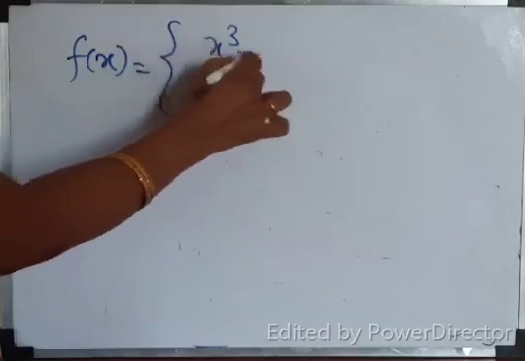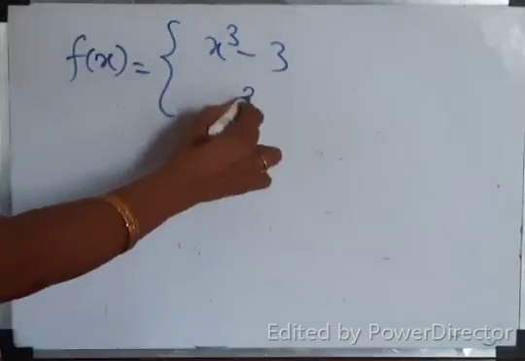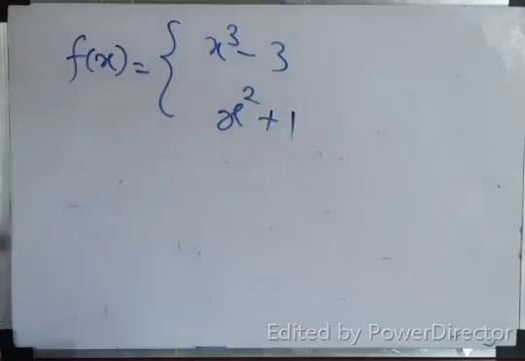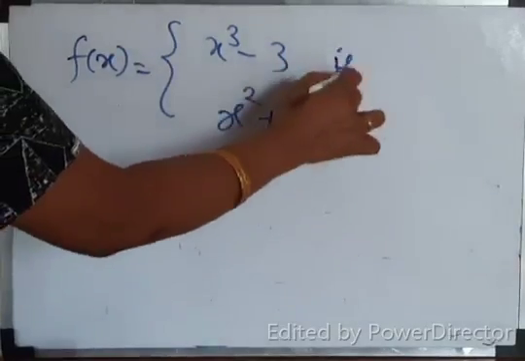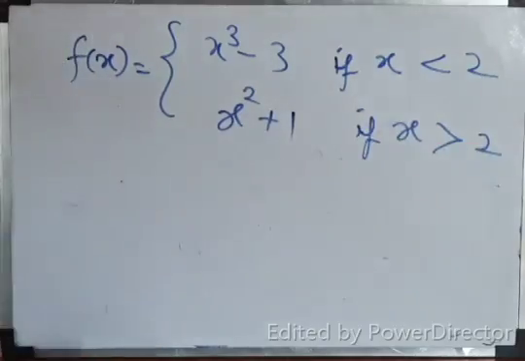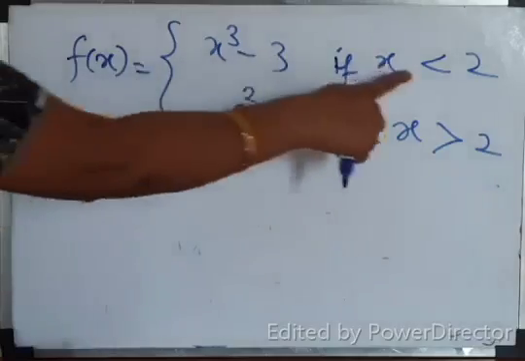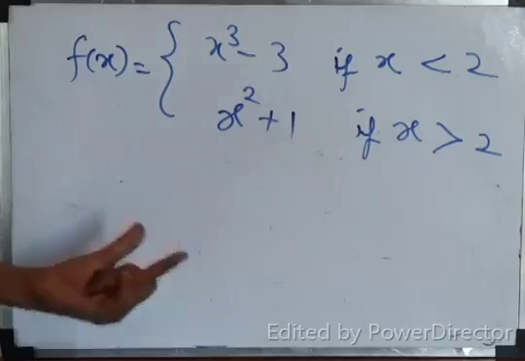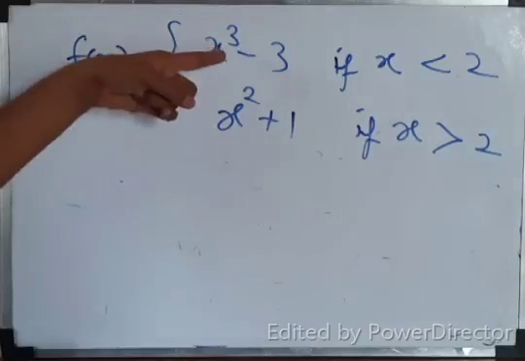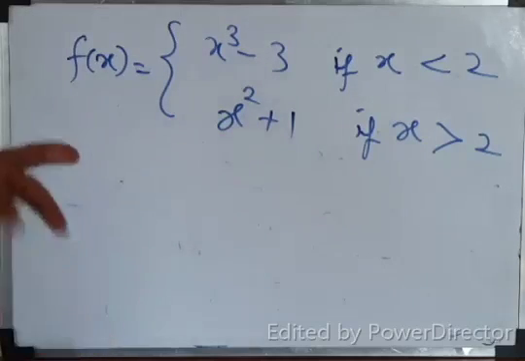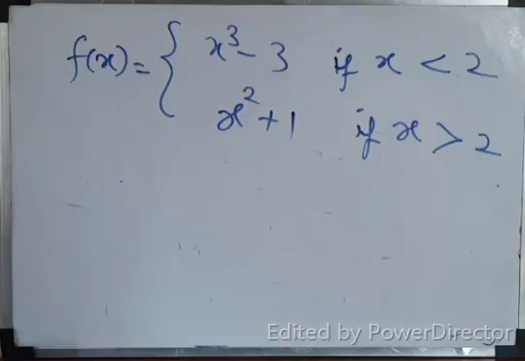Suppose the function is defined like this. F of x equal to x cube minus 3, same question repeating. And x squared plus 1. No need to write now, just try to understand. If x less than 2, and if x greater than 2, there is no equal symbol at all. That means for the left hand limit you take x cube minus 3, for RHL x squared plus 1. What about x equal to 2? It is not defined. Do you understand?